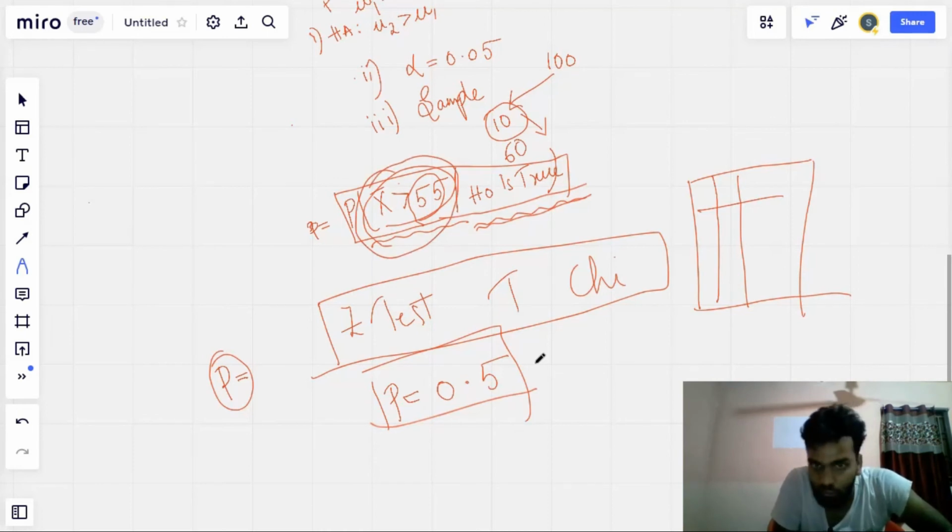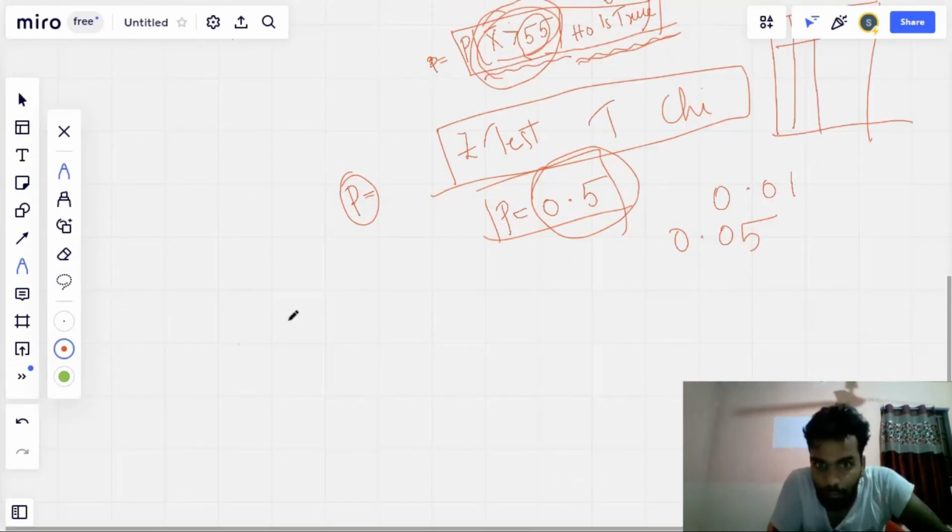If p is equal to 0.01, it means if you assume H0 is true, there is a 1% chance that x bar greater than 55 is true. Similarly, for 0.05, if H0 is true, there is a 5% chance that x bar is greater than 55.